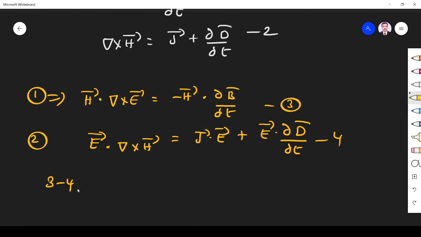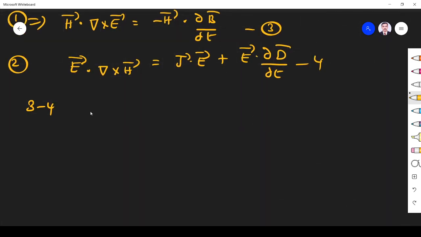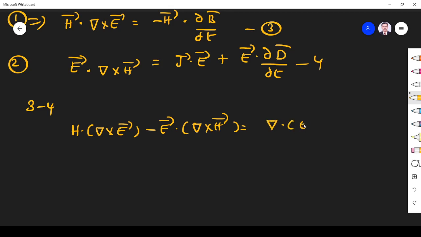Subtract 3 minus 4, that is, subtract 4 from 3. What you get is H dot del cross E minus E dot del cross H is equal to del dot E cross H. This is a vector identity, right?